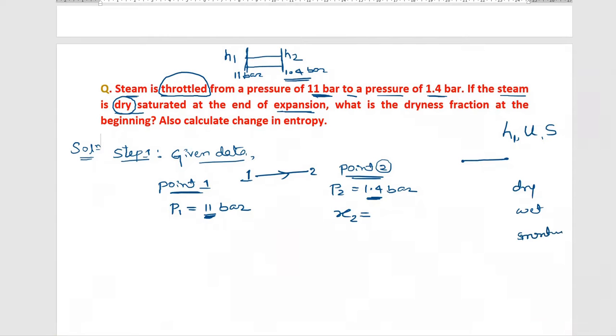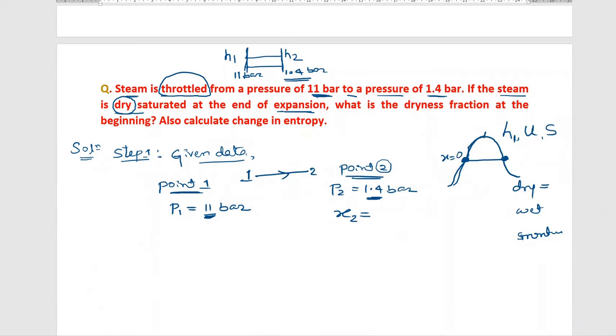If the steam is dry, what will be the value of X? We will draw one simple diagram so that you can remember. This is wet, this is dry, and between these two it is a mixture. Now dear students, you tell me what will be the value of X on this line? 0. X is equal to 0.